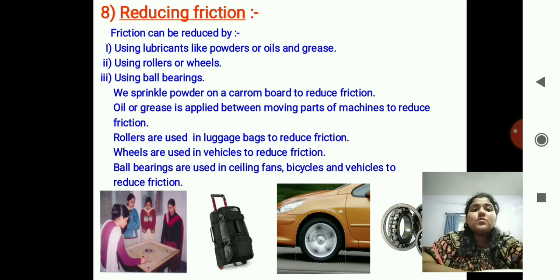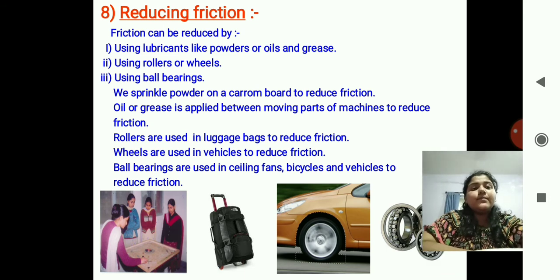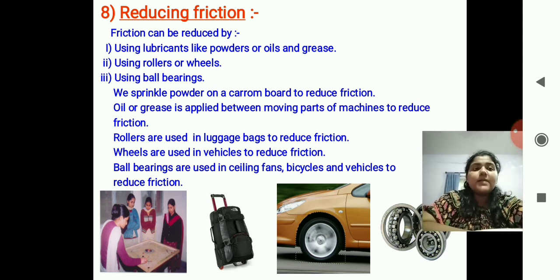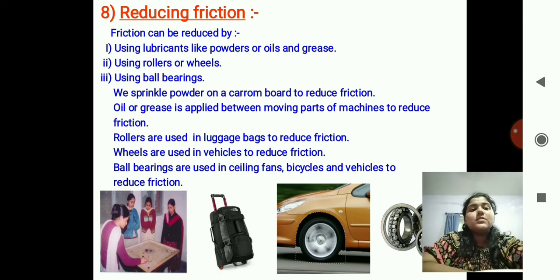Ball bearings are used in ceiling fans, bicycles and vehicles to reduce the friction. You can see the ball bearings diagrams over there. Correct. These are used in the fans, bicycles to reduce the friction.